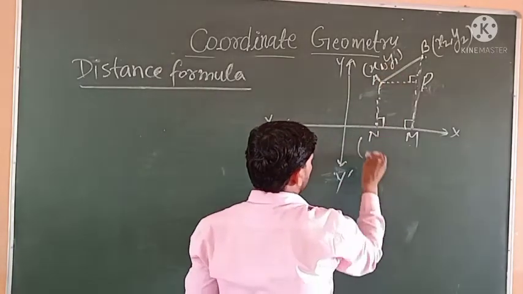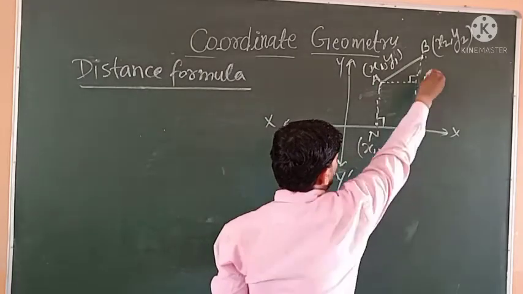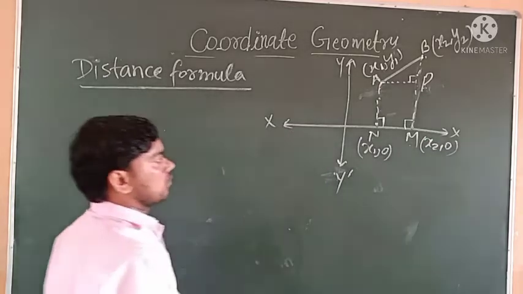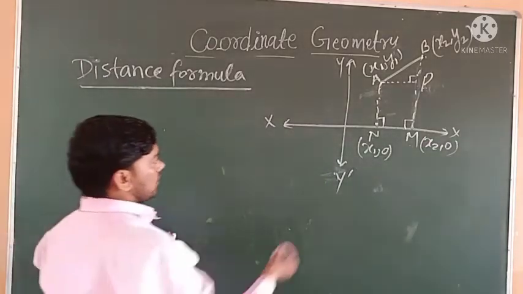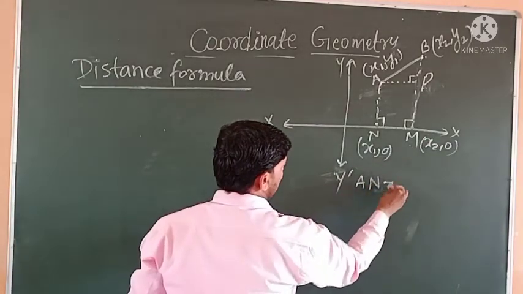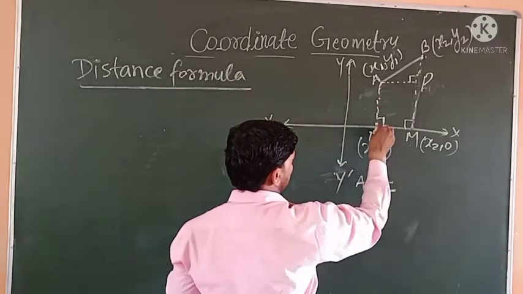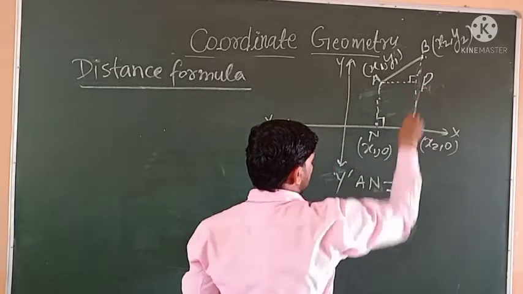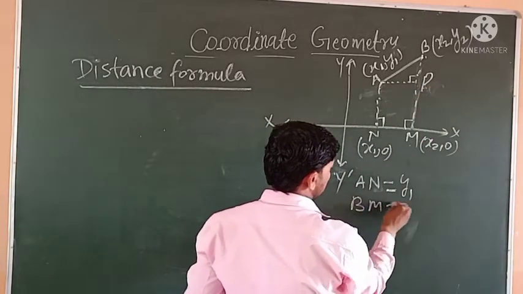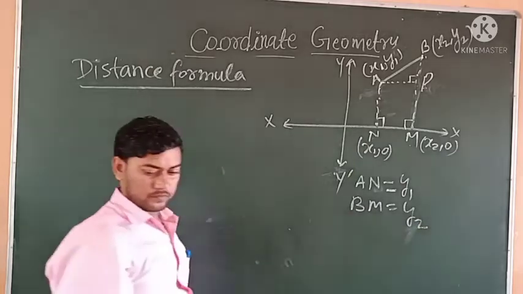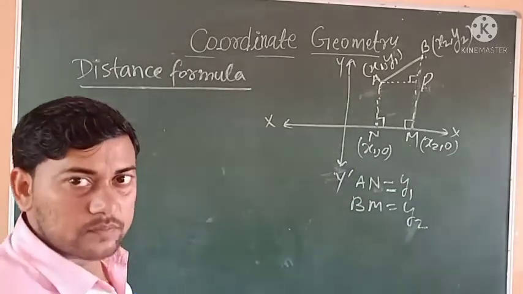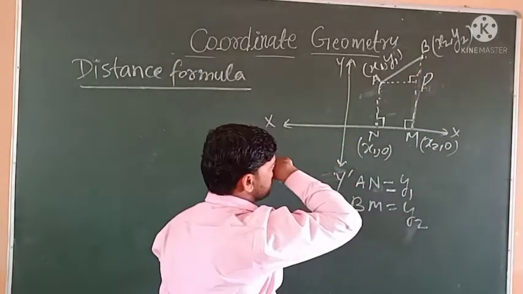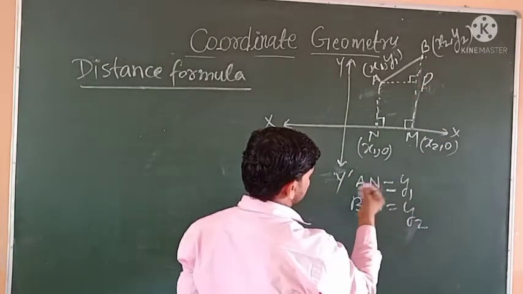Coordinates of N are (x1, 0) and coordinates of M are (x2, 0). The distance AN is y1 and the distance BM is y2.